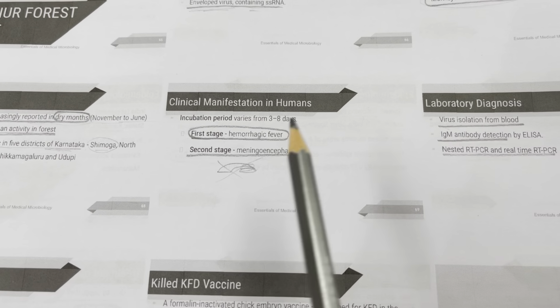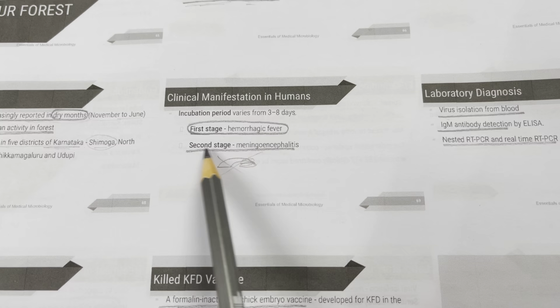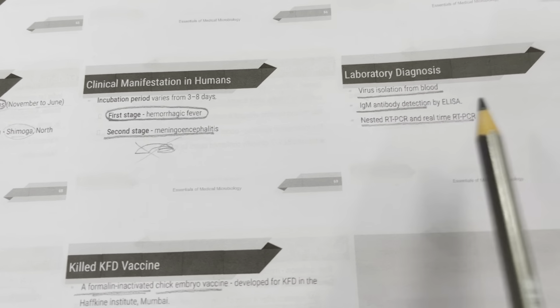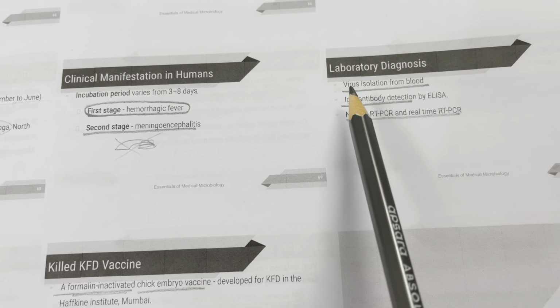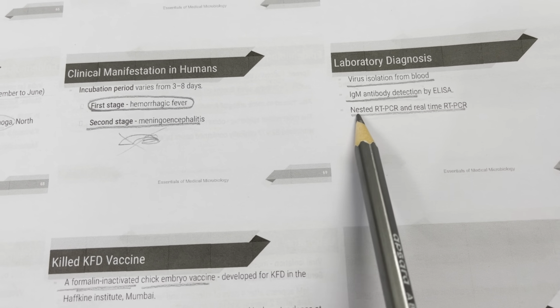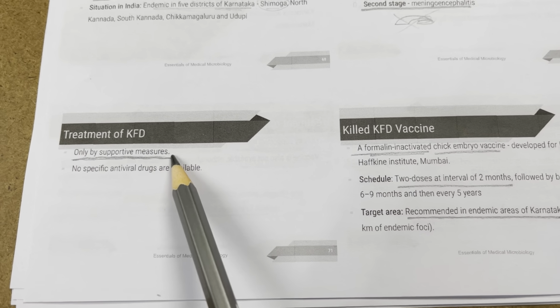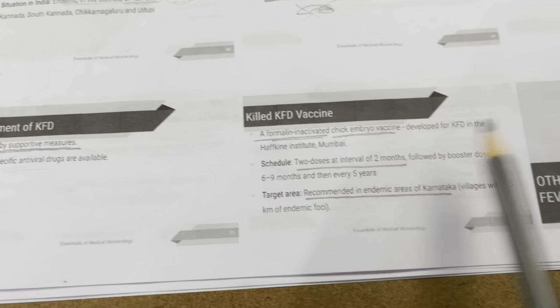Clinical manifestations: the incubation period varies from 3 to 8 days. The first stage is hemorrhagic fever, and the second stage is meningoencephalitis. How do you diagnose it? Laboratory diagnosis includes virus isolation from blood, IgM antibody detection by ELISA, and nested RT-PCR and real-time RT-PCR. Treatment is only by supportive measures, and no specific antiviral drugs are available.